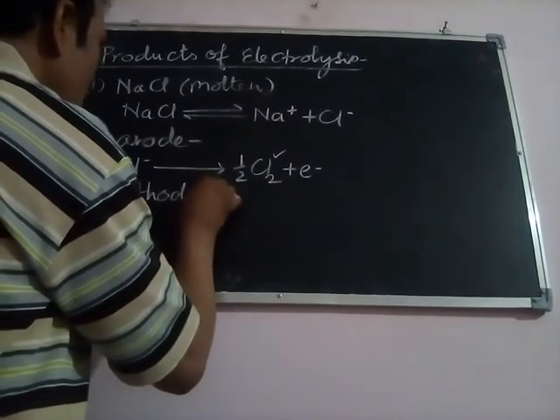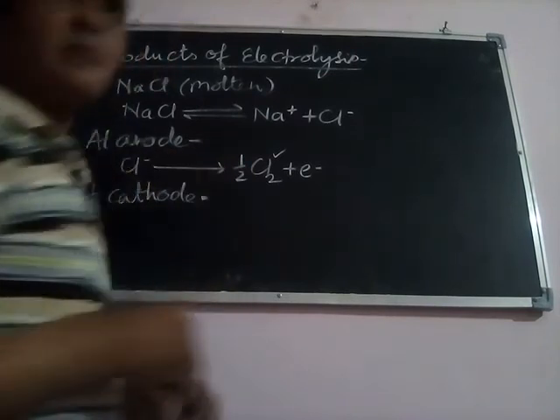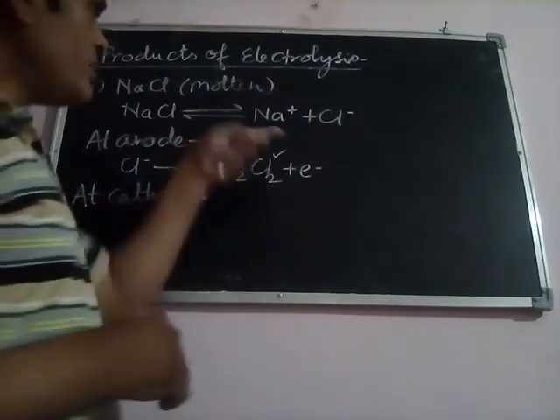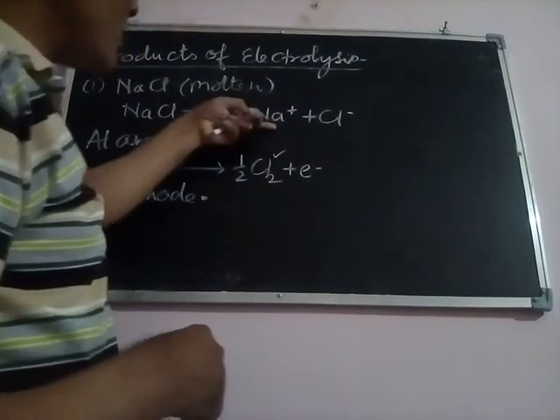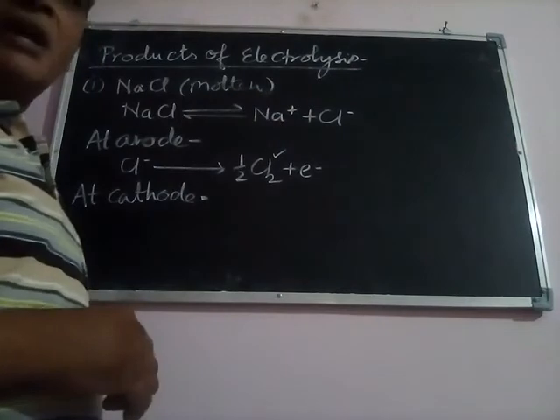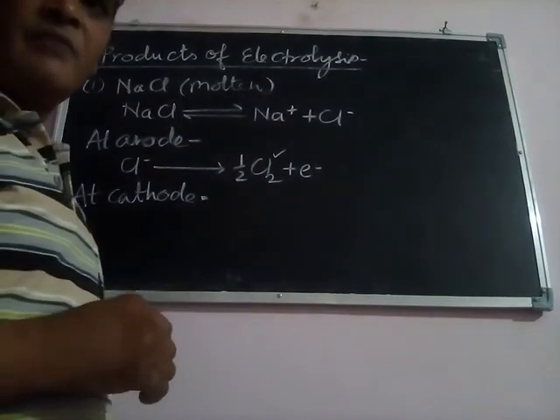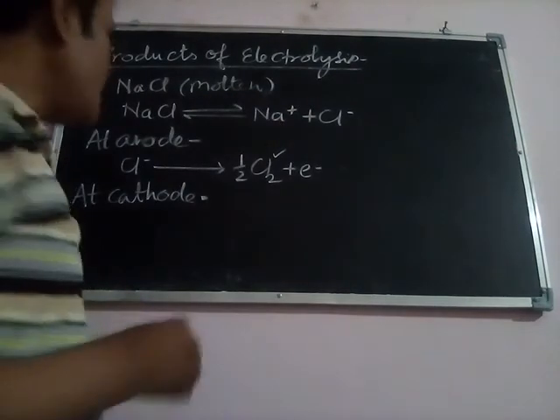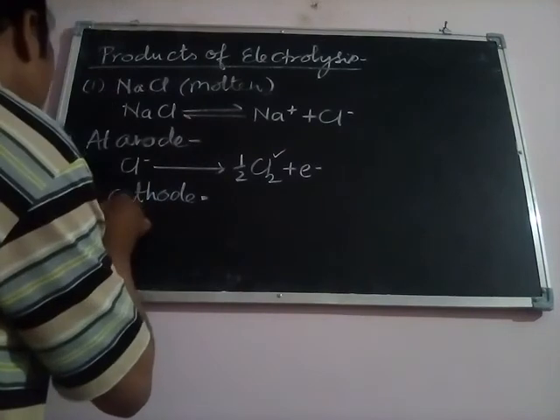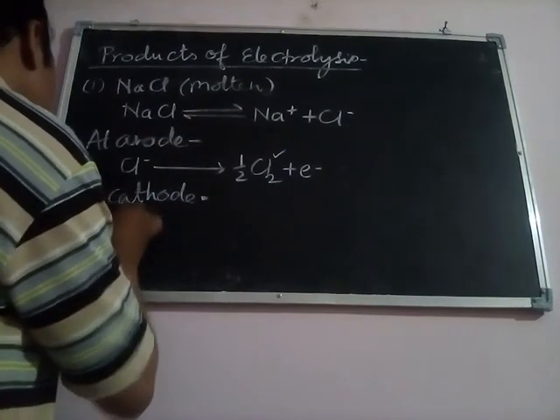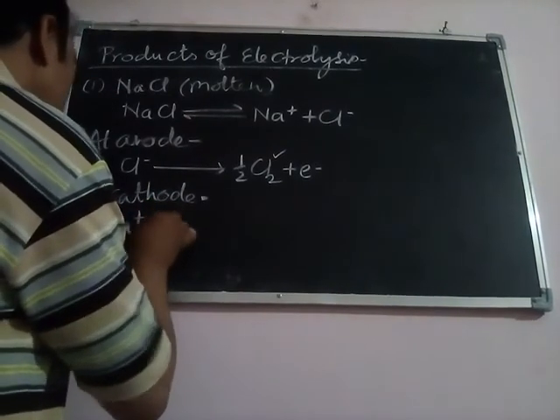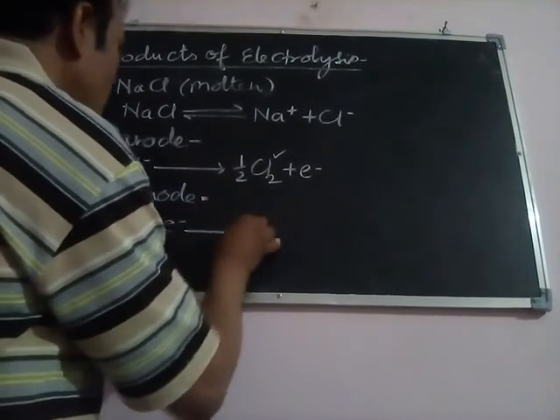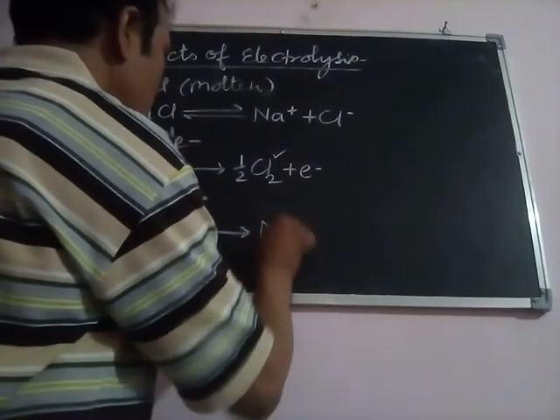Now at the cathode, what will be the product of electrolysis? At the cathode the reduction reaction generally takes place. So the reduction of sodium ion, or the ion having less number of electrons, will take place at the cathode. Na plus will combine with one electron and it will provide us sodium metal.